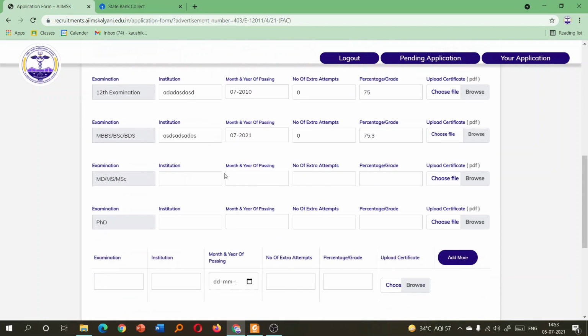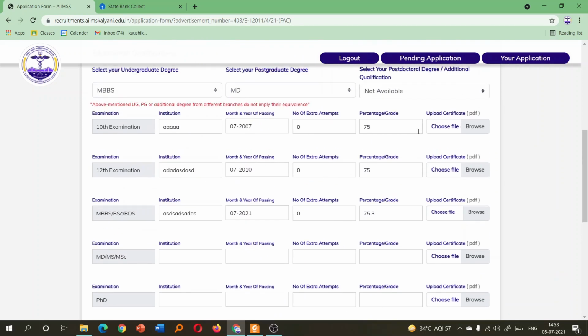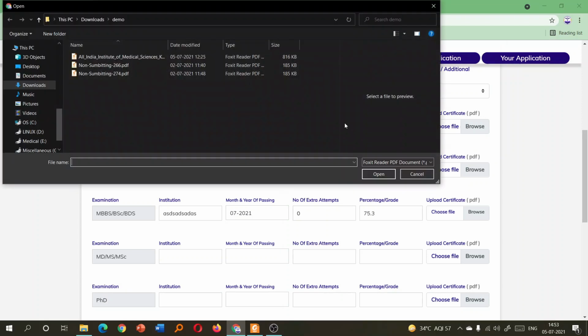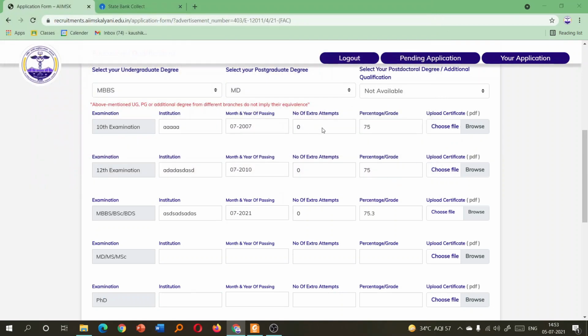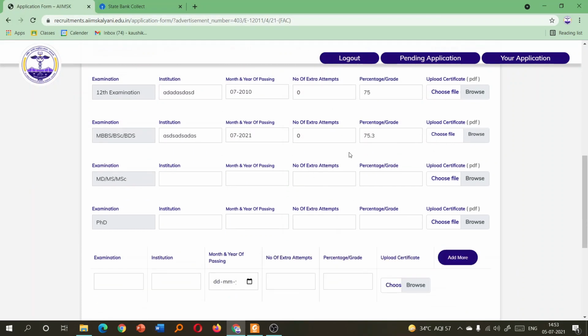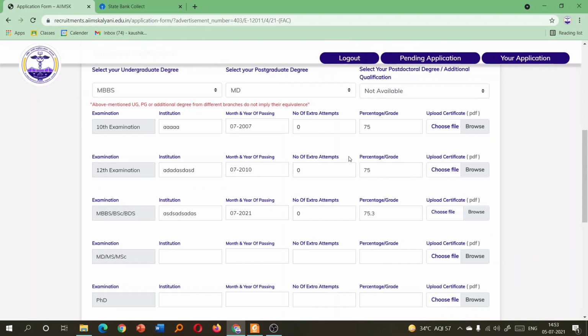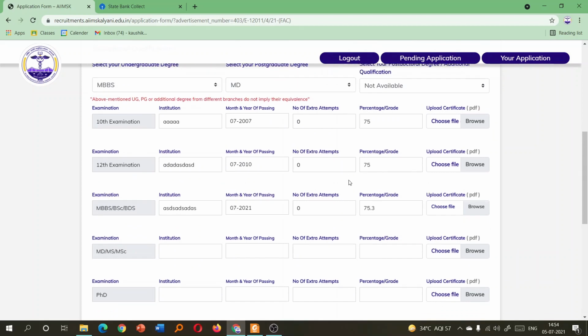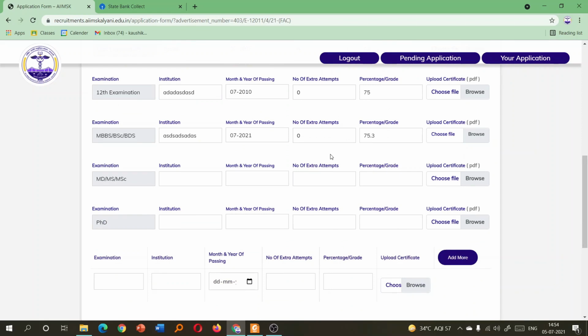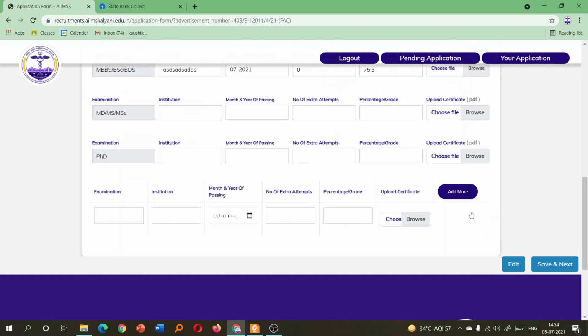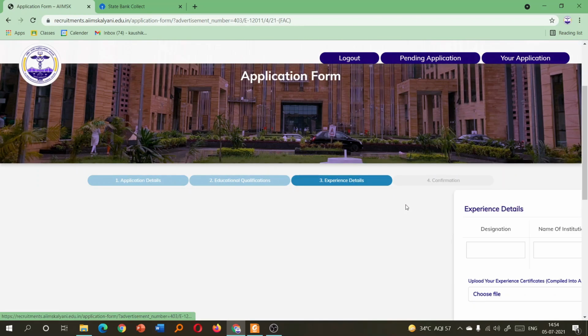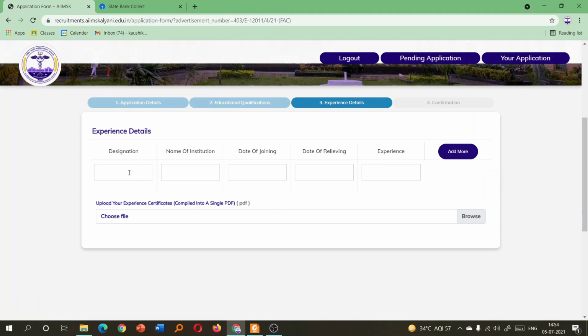So this is how you have to fill all the relevant information, and you have to upload the necessary certificate. For matriculation you have to upload the documents. I'm uploading the same documents as it is just a demonstration. If possible, you can rename the file that you are uploading as your name underscore matriculation certificate, or your name underscore class 12 certificate. Like that you can rename, so that you can easily identify from your folder which certificate you are uploading. This kind of a very good renaming practice can bypass different kinds of errors.